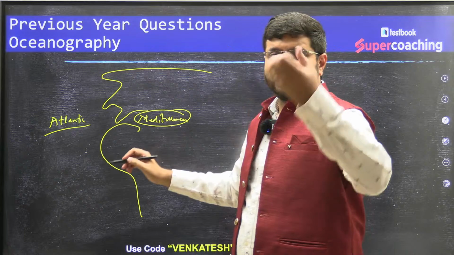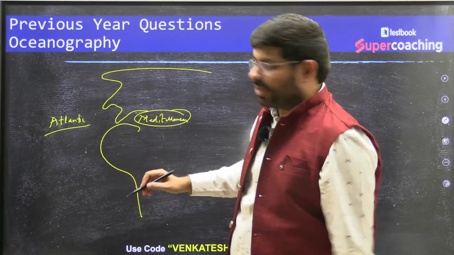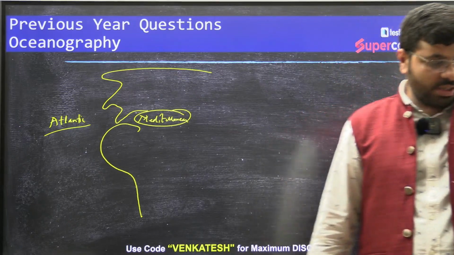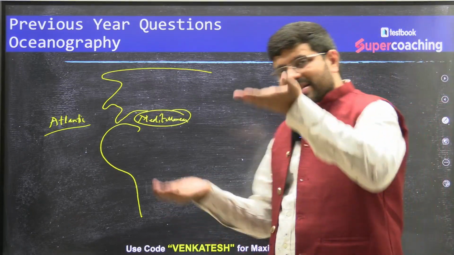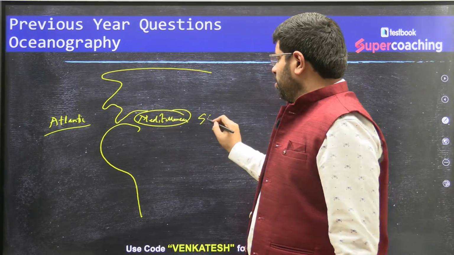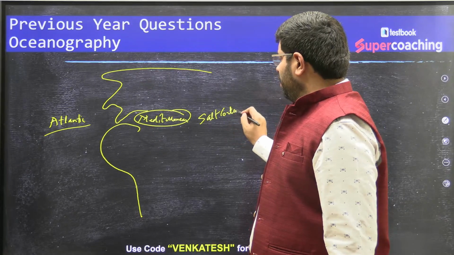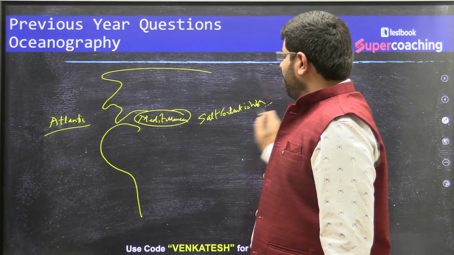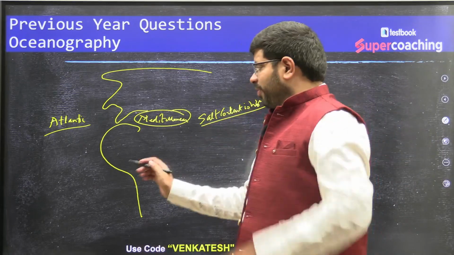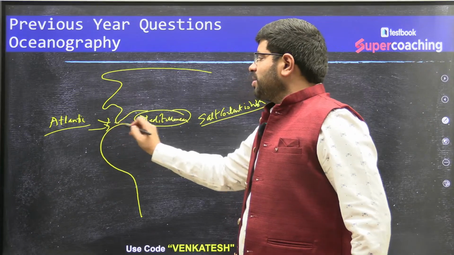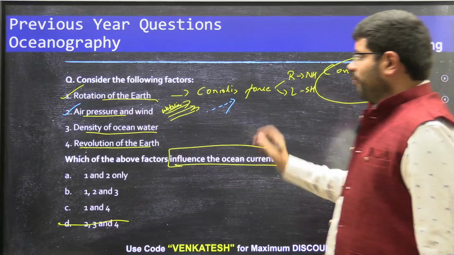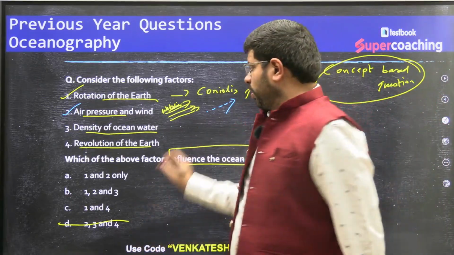Because of that, what will happen to the oceanic water? It will sink. As it sinks, the layer would be different and water will enter from the open sea into the Mediterranean Sea. So densities of the water will have a say in the movement of the oceanic water.